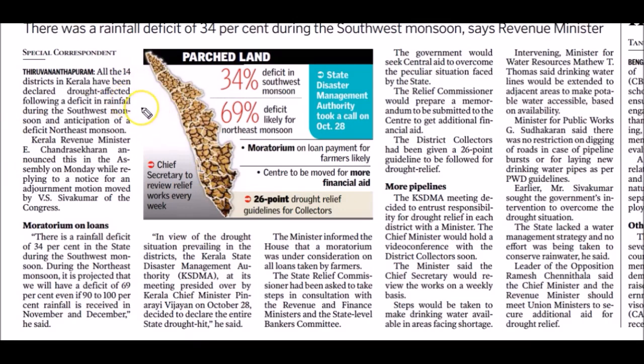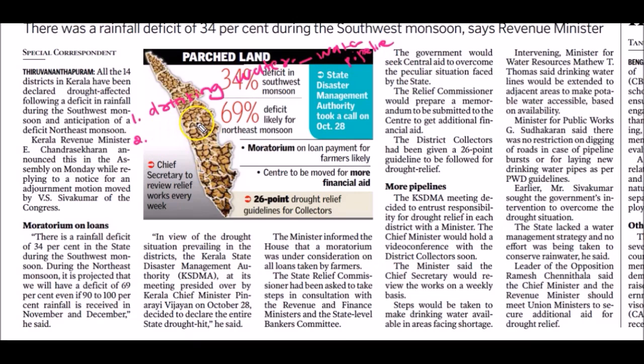In a drought hit situation, the basic need of the people is drinking water. So you have to ensure drinking water supply to all people staying in your district. For that, you can lay new water pipelines where water supply is not available.